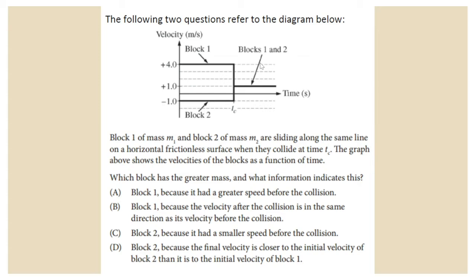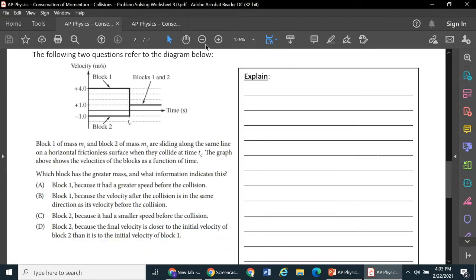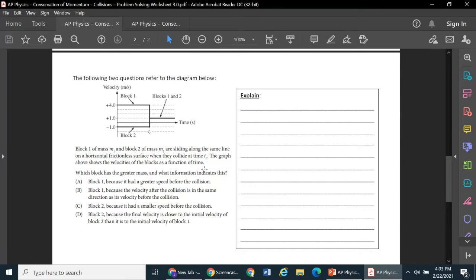What I'd like you to do here is take a couple of minutes to evaluate each of the answer choices, thinking about why they may be right or wrong. And as you should be able to see on the worksheet if you have it open, there's a box next to this that says explain. Now, as I mentioned, the answer choice already does have a little bit of an explanation in it. But what I'd like you to do is address that in a little bit of greater detail in the explanation box, because I'll give you a little bit of a hint here. The reason why the thing in the answer choice is true is what you should be writing down.